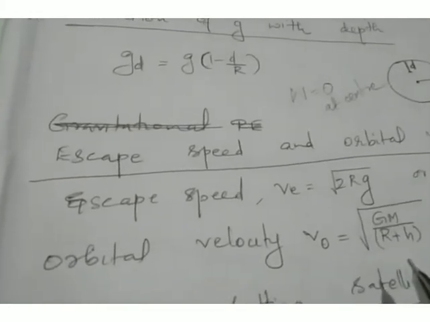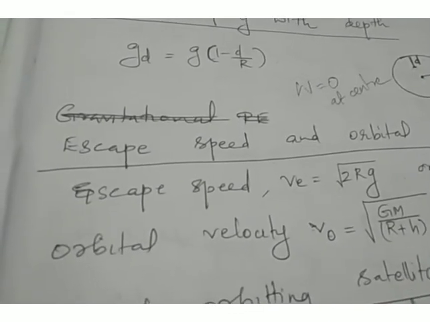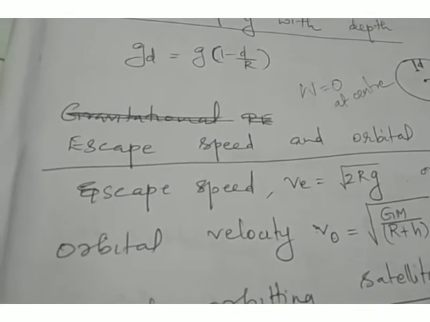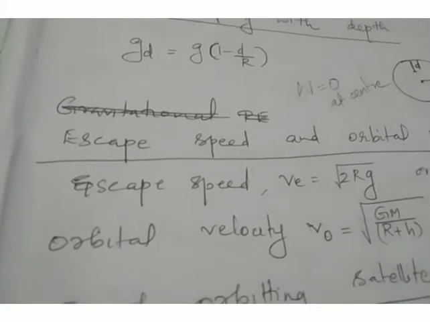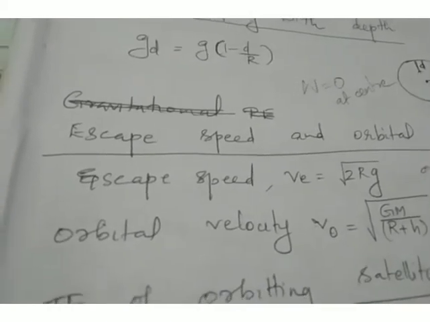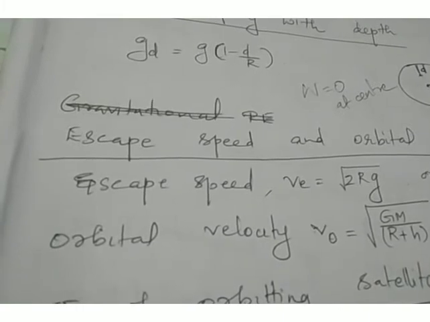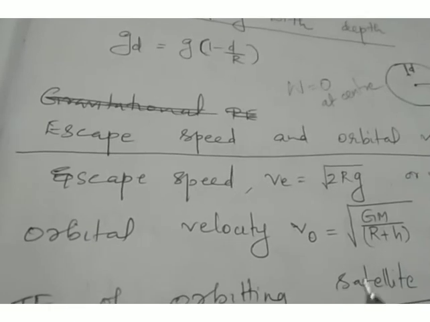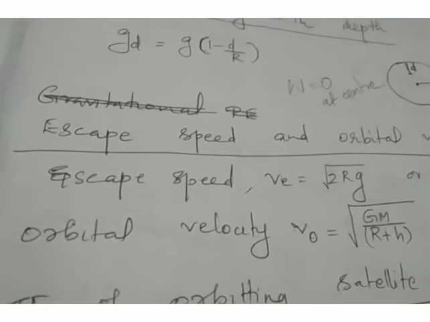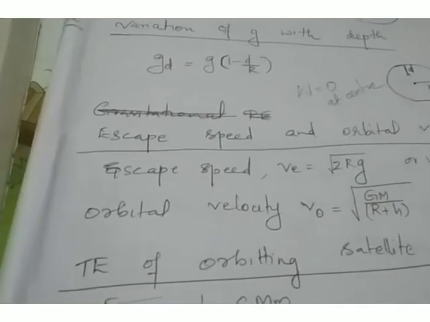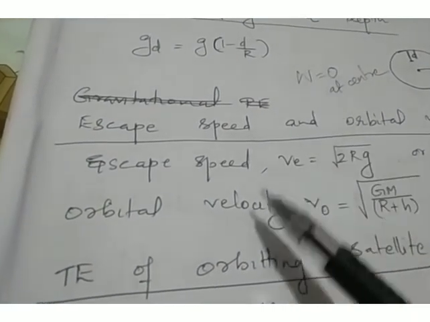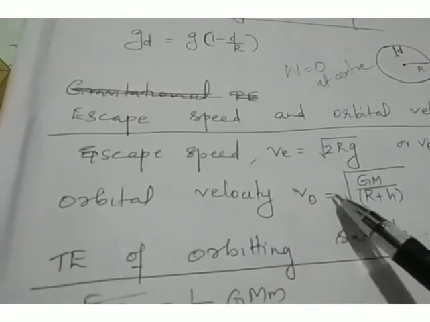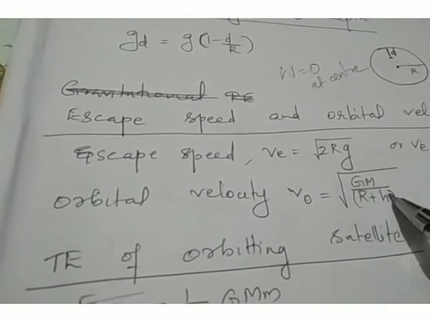Next is orbital velocity. Orbital velocity is the velocity that is required to maintain the satellites in orbit. It is the velocity with which the satellites revolve around the earth. And the orbital velocity expression is square root of GM by r plus h.